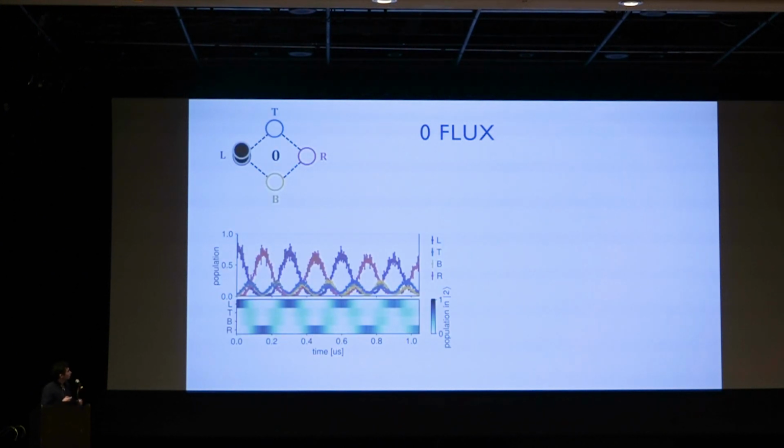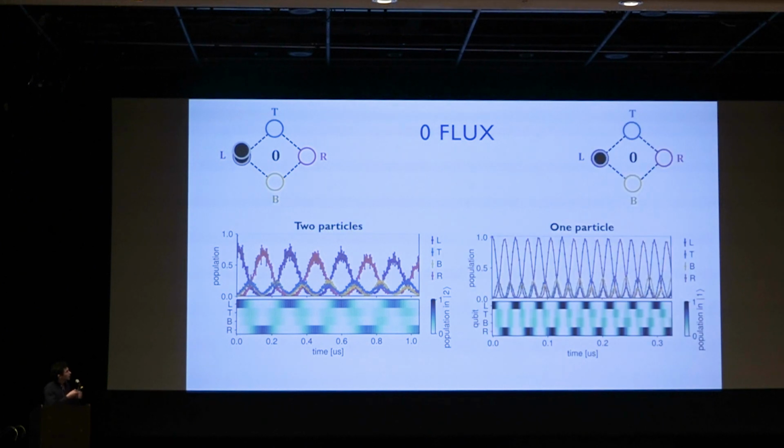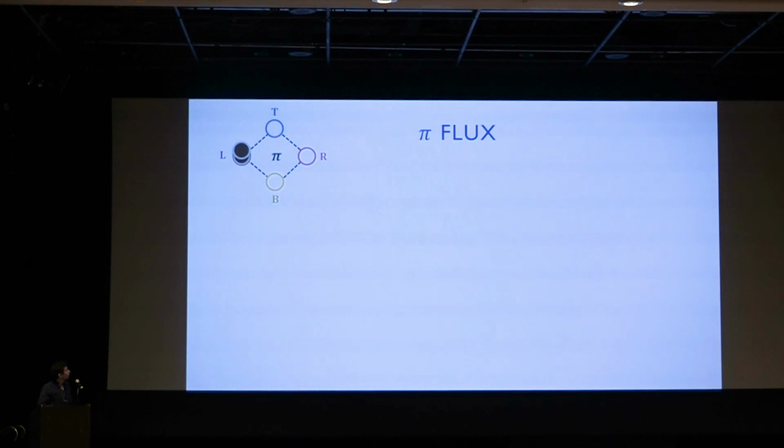of two particles with a zero flux device. And here we see something very similar to the two particle and one particle dynamics, where we see full contrast oscillation between the left, right, and left and right qubits. Granted, the time evolution is much slower, about an order of magnitude slower.